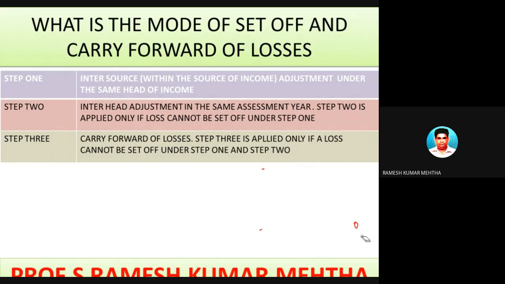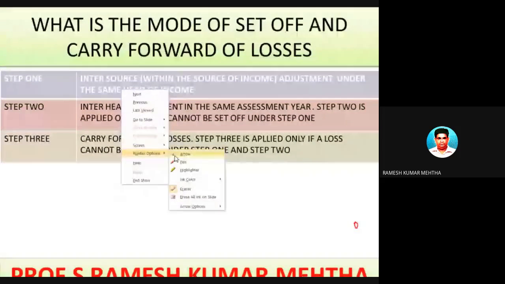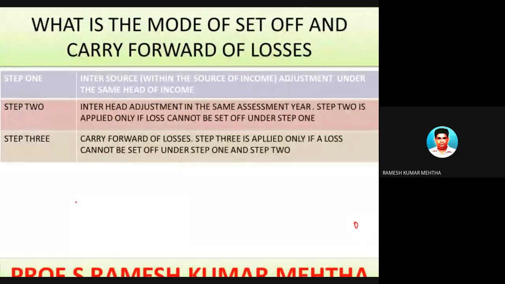The first example is, assuming that Mr. A is an assessee, and he has done some transactions in the previous year. The transactions are as follows.